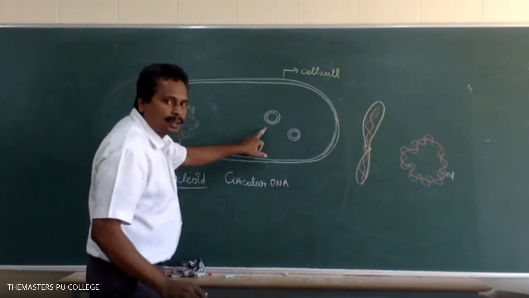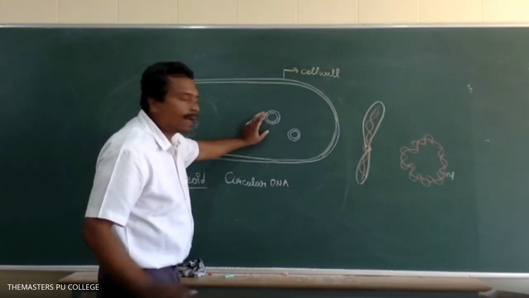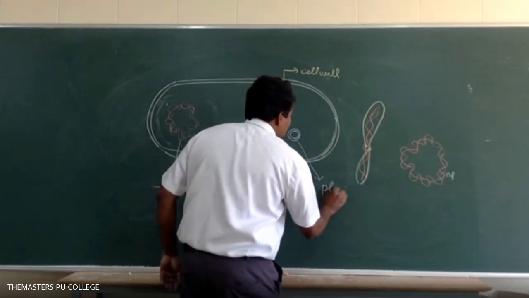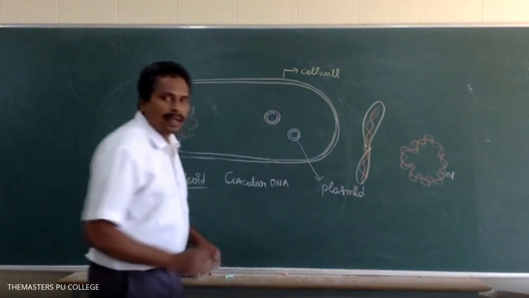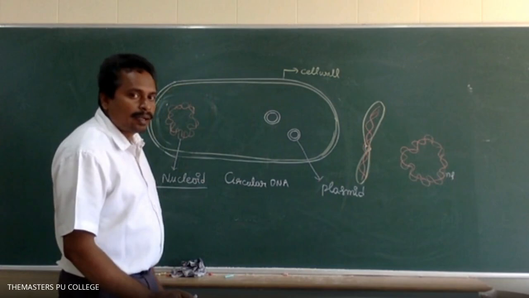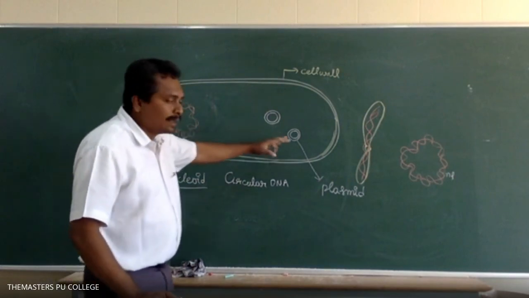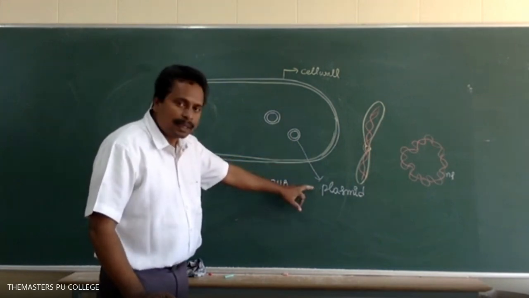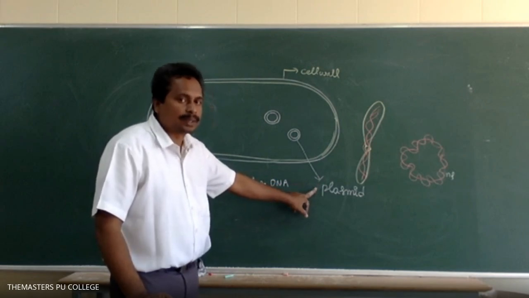The additional genetic material in bacteria is known as the plasmid. What is the additional genetic material in bacteria? In some bacteria, in addition to the main genetic material, extra genetic material is present. The extra genetic material in a prokaryotic organism is called the plasmid.